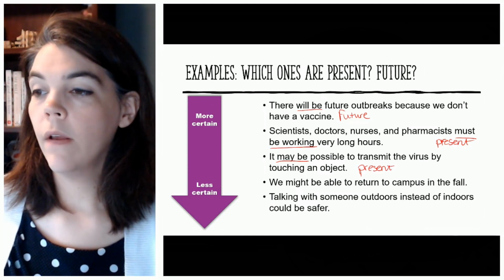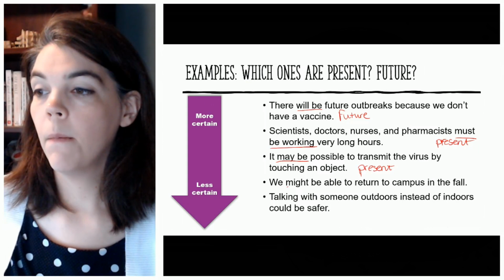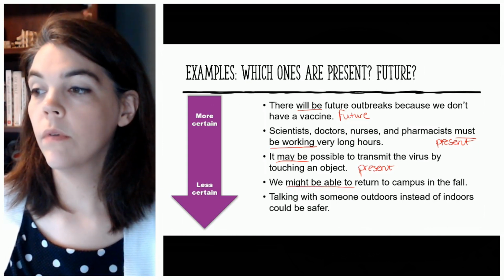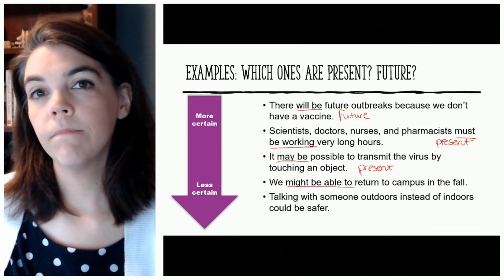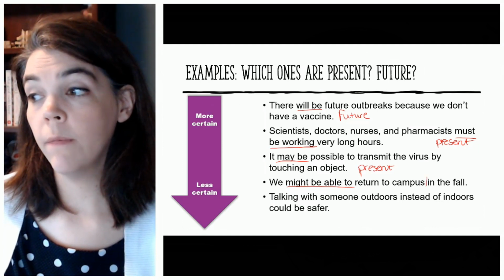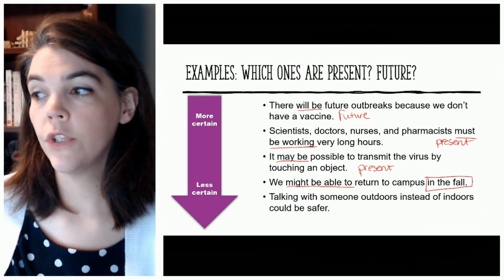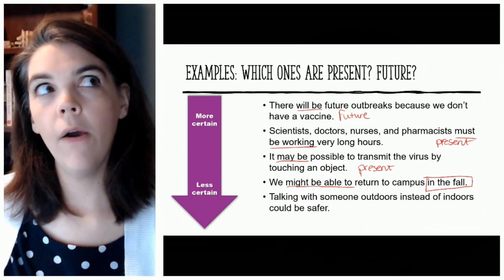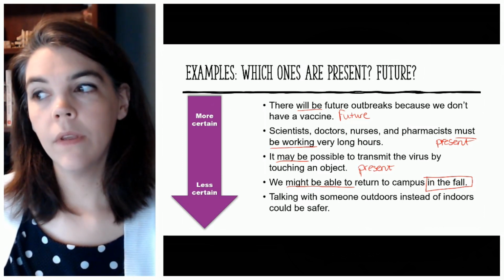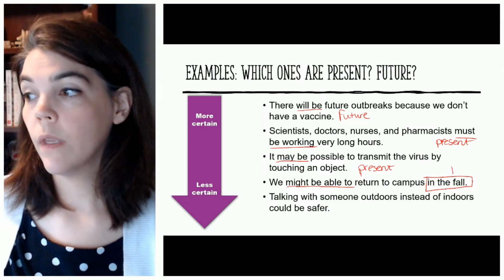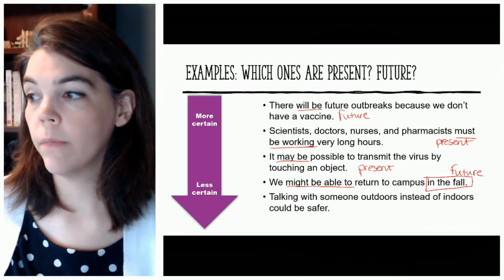All right, then we have, we might be able to return to campus in the fall. Might be able to. I see in the fall, right? I have this time expression here, and right now, oh, it's summer right now. This is the future. Okay, so this is expressing a modal of certainty about the future.